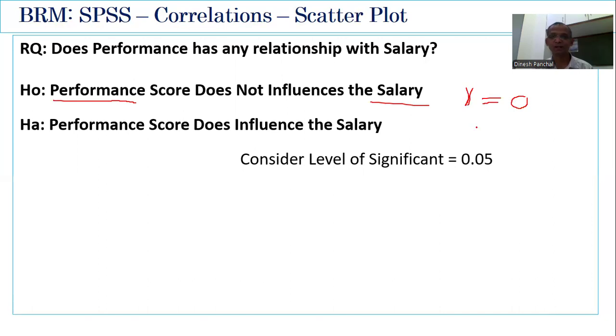The alternate hypothesis says the correlation coefficient is not equal to 0. So friends, you have to consider that in all cases, the null hypothesis always contains the equal to sign. And here the equal to sign is that the correlation between performance and salary is equal to 0. So this hypothesis we are going to check.